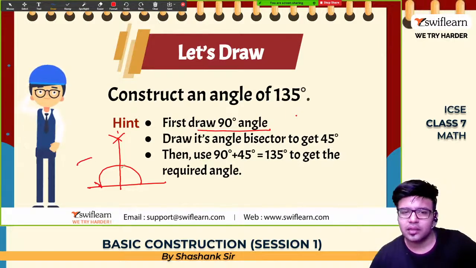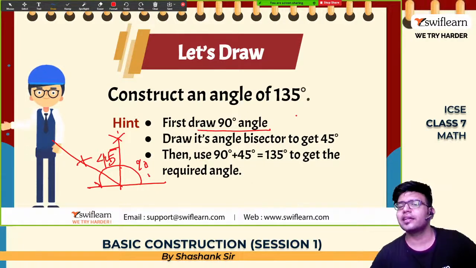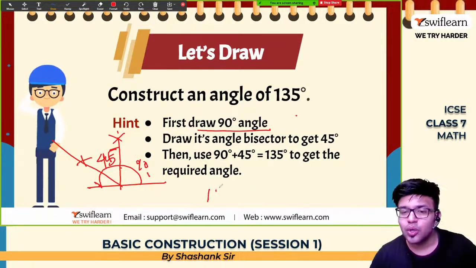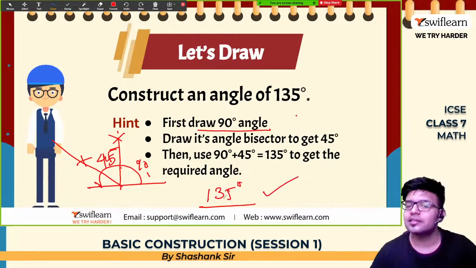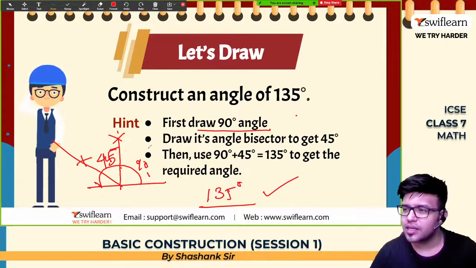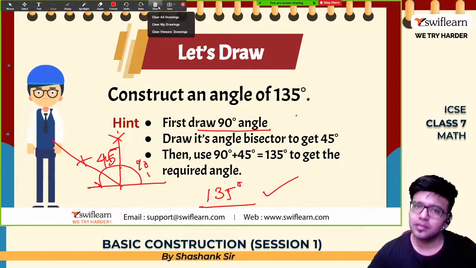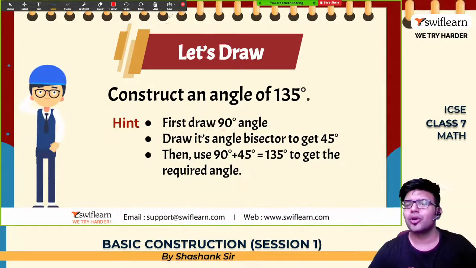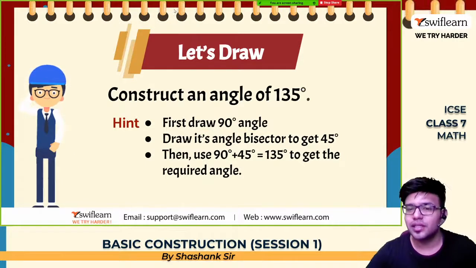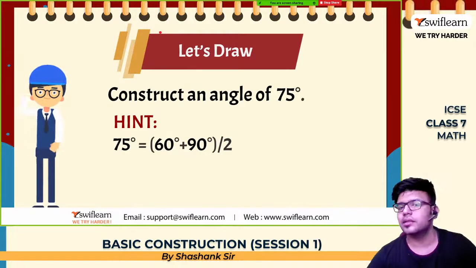Draw an arc with this as a center. So this is exactly 45. This is exactly 90. 90 plus 45 is 135 degrees. So this angle is 135 degrees.